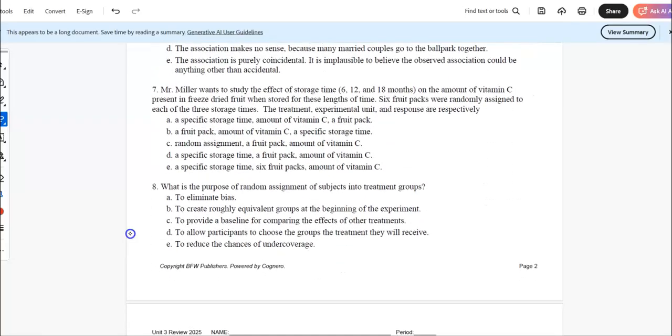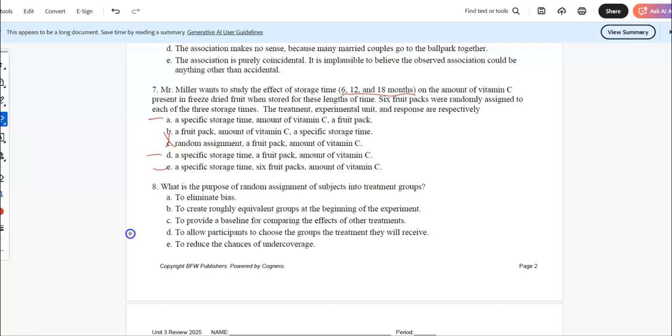Mr. Miller wants to study the effects of storage time, so different lengths of time, on the amount of vitamin C present in dried fruit when stored different lengths of time. 6 fruit packs were randomly assigned to each of the 3 storage times. The treatment, experimental units, and response variable are respectively what? So the treatment is the storage time. So it could be A, it could be D, or that one, but those are